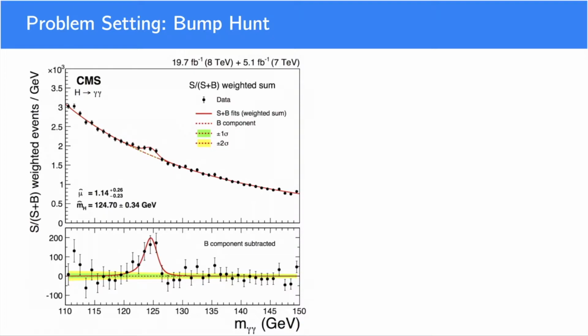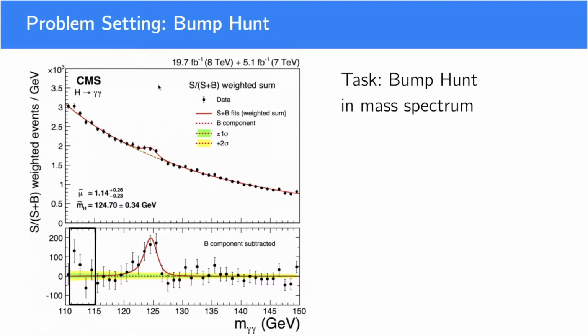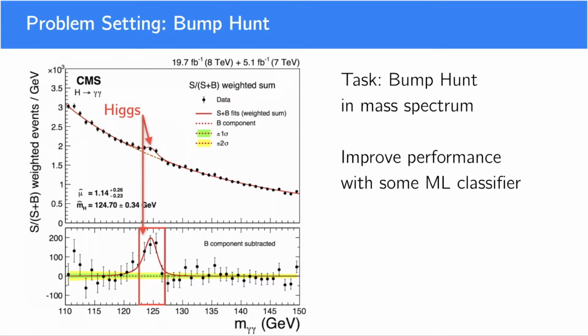But first, note this famous plot in the particle physics community that shows the excess of signal events that are consistent with the Higgs boson. The key property to note here is that the signal forms a bump on an otherwise smooth background. We refer to the process of finding this excess as a bump hunt. The basic idea is that we search for a statistically significant signal peak in a smooth background. Of course, it is required to have a reasonable understanding of this background, or at the very least, the smoothness assumption needs to be valid. But we will see that this assumption can break down quickly if you're not careful.